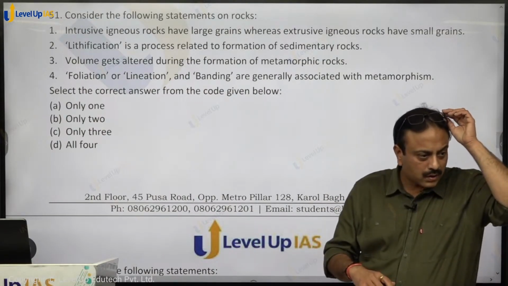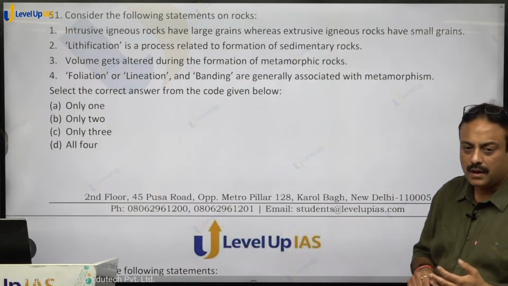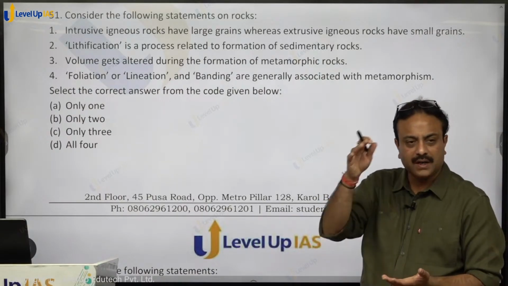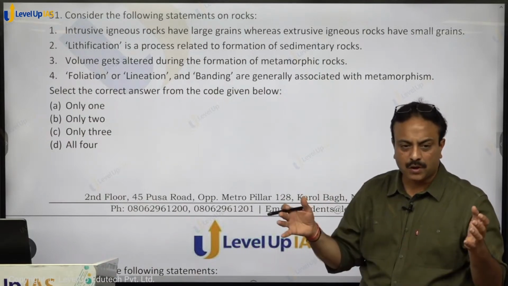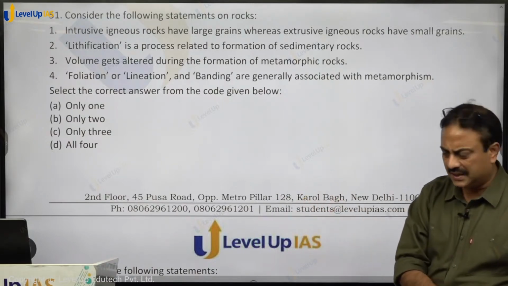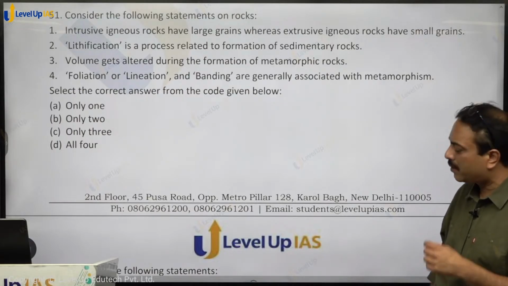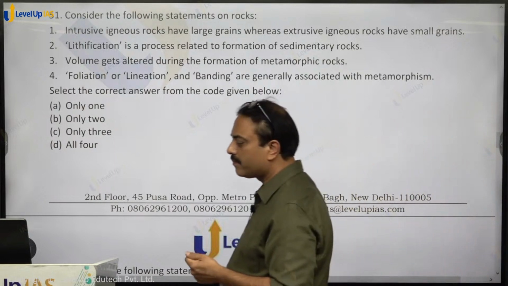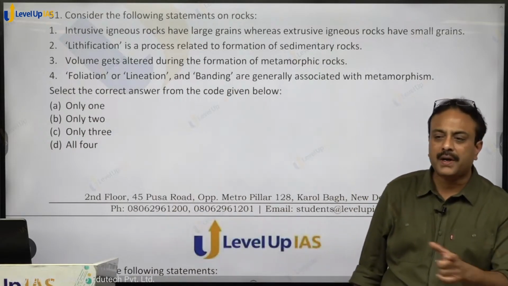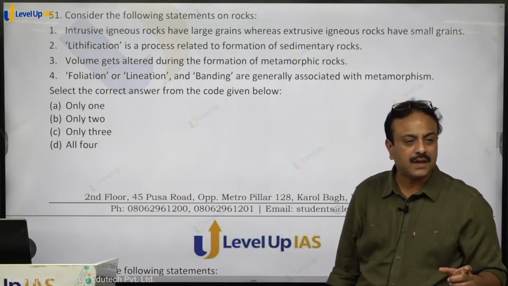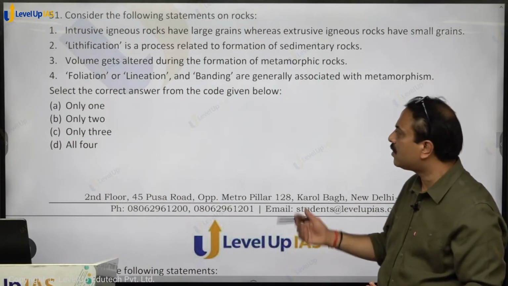Lithification, any doubt? Lithification is a process related to formation of sedimentary rocks. Layers of rocks get formed, they are pressed, huge pressure, due to that compaction takes place, they become compact and we get the formation of a rock that is called sedimentary rock. So lithification is that process, it is correct. Volume gets altered during the formation of metamorphic rocks. Metamorphism is what? Huge temperature, huge pressure for a long period of time. So due to huge temperature, huge pressure, what will happen? Heat will be there, so volume may change, so volume gets altered, correct.